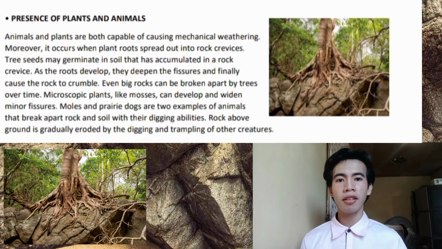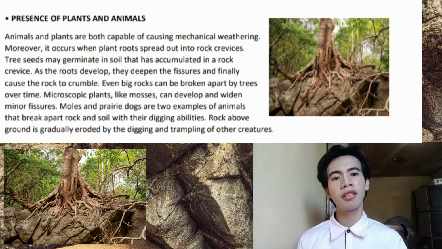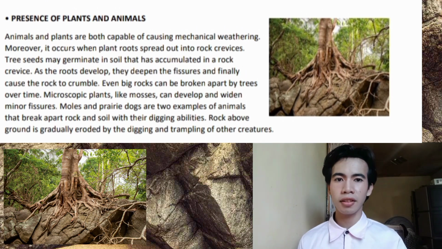Even though big rocks can be broken apart by trees over time, animals could also cause weathering, like moles and dogs, which break rock apart and soil with their digging abilities. The rocks above the ground can be broken down through digging and trampling by other organisms, just like what I have mentioned, the moles and dogs and any other creatures.